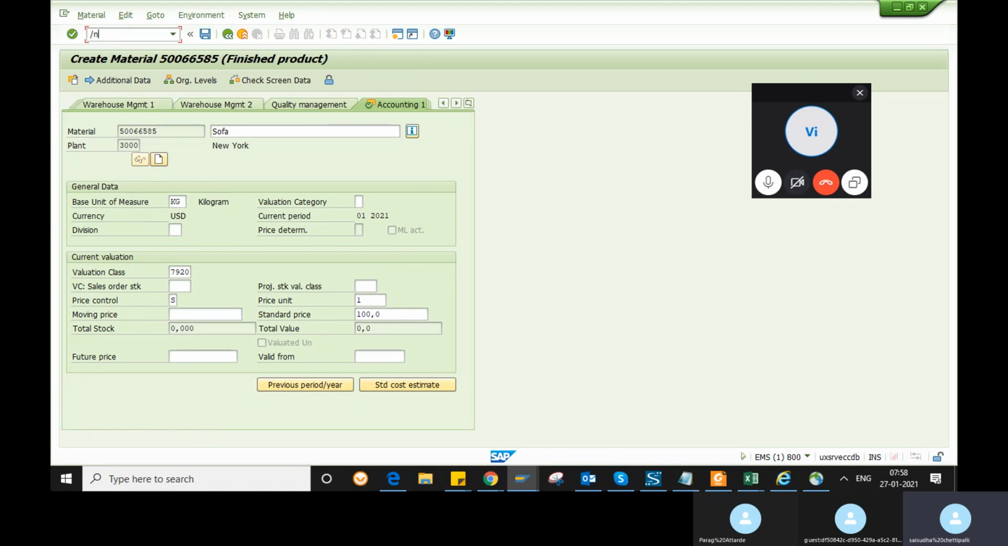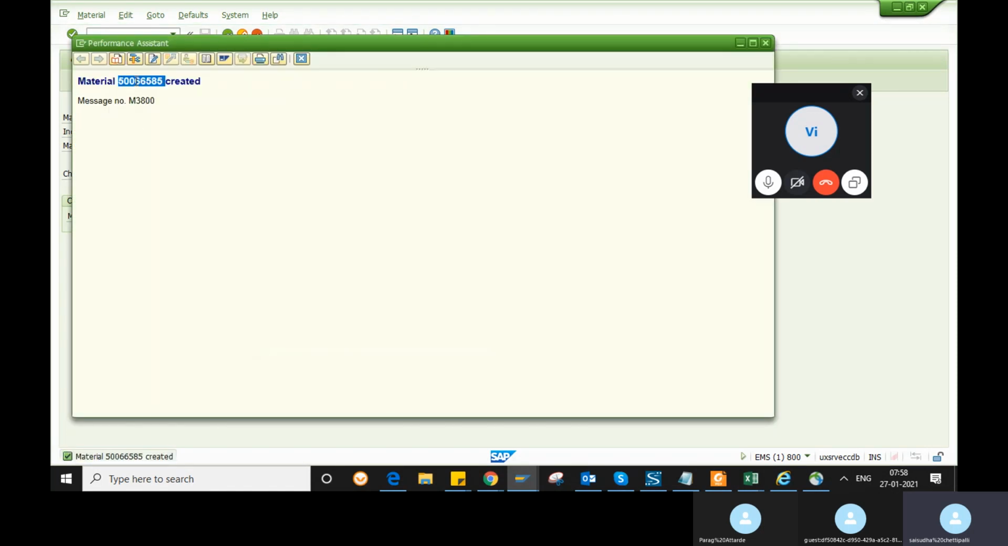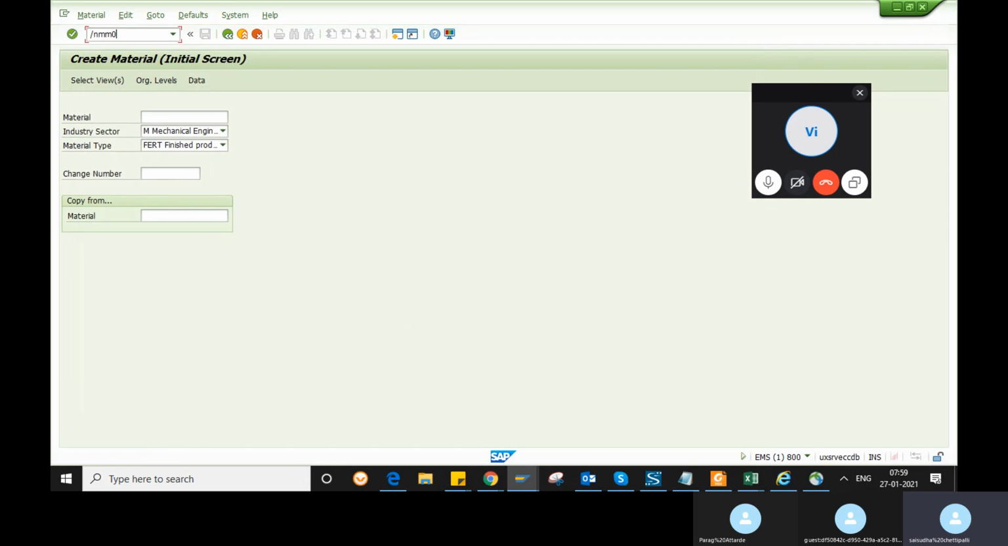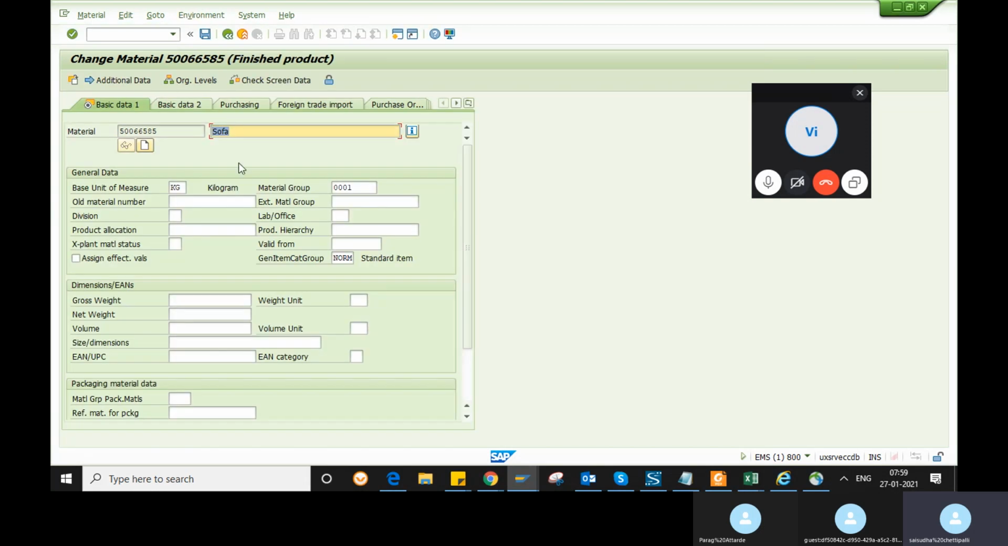So this is the data which is used if you want to change a material. For example, we had created this material 500685. You want to edit the data of this material, so go to MM02. MM01 is for creation, MM02 is for change. So go to change. If you want to edit any data, you can edit here.